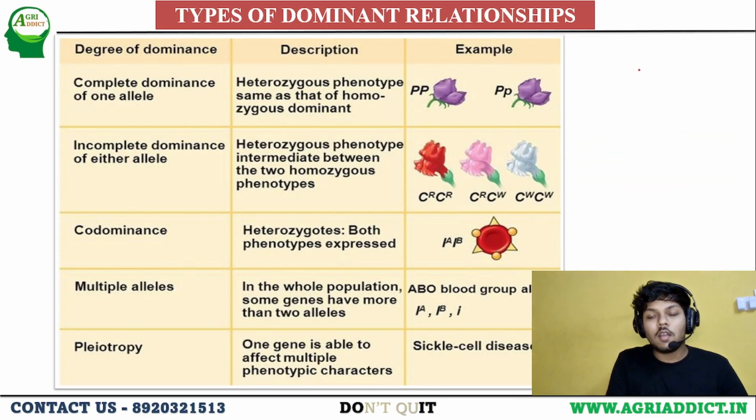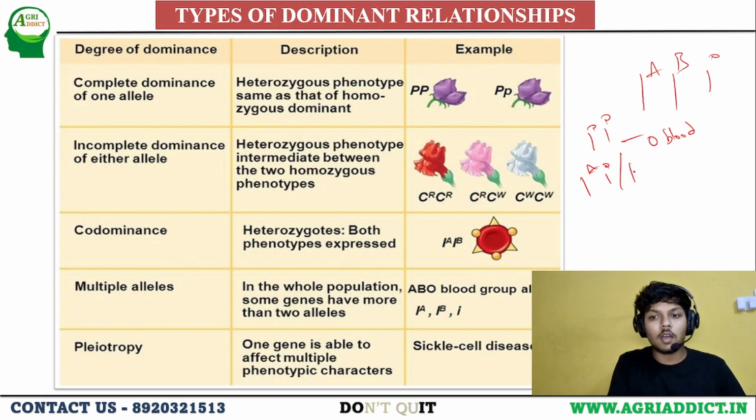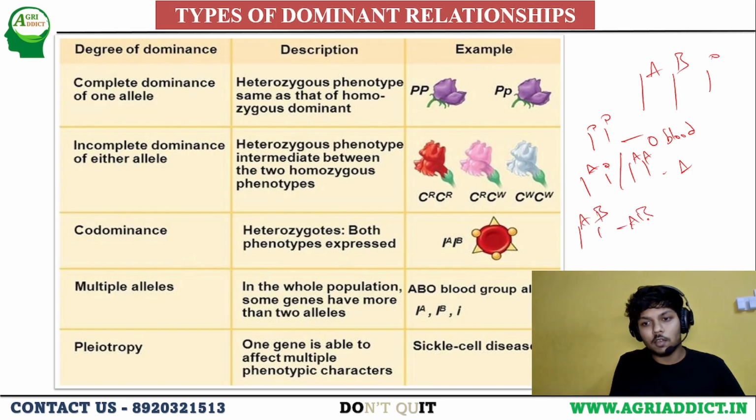Whereas codominance, you all know from the blood groups. Codominance means as a pair of alleles there have to be two. In the blood group we have IA, IB and IO. If in a progeny IO is present, we have O blood group. If IO or IA is present, we have A. But if we have A and B, then we have AB blood group. And in B also, B and O or B and B, then it will be B only. But if A and B both are present, then it will be AB.